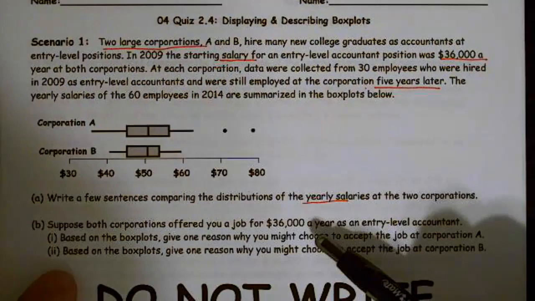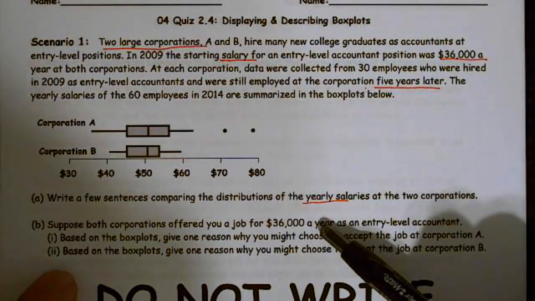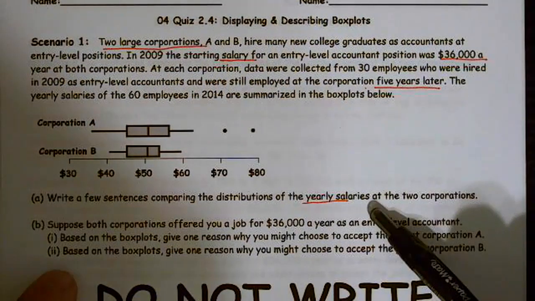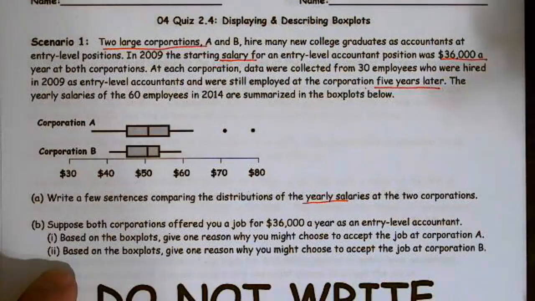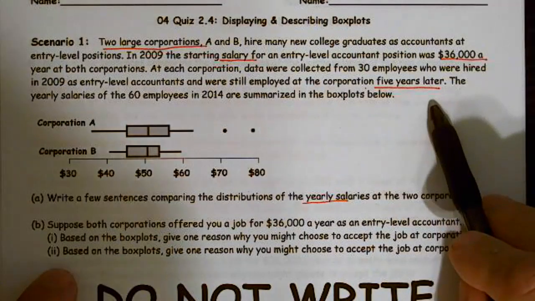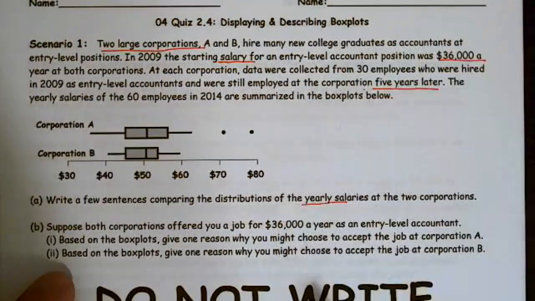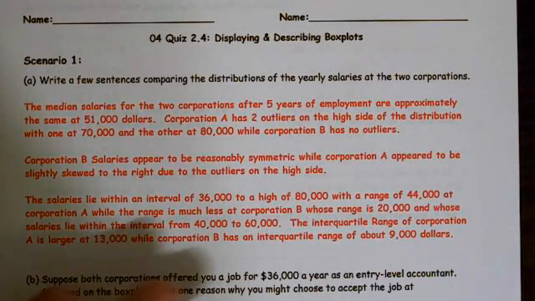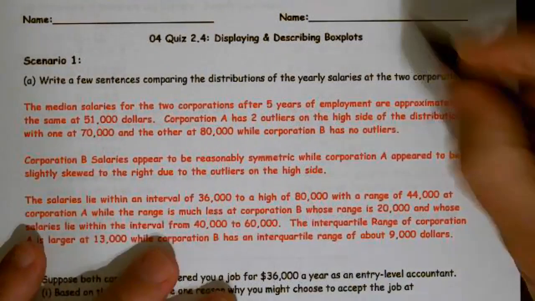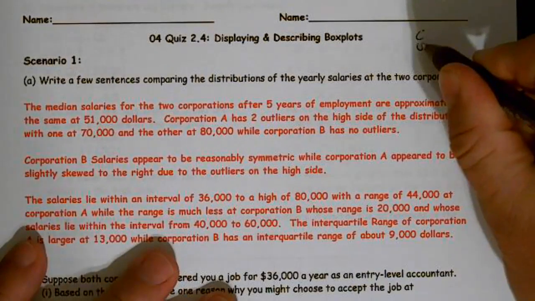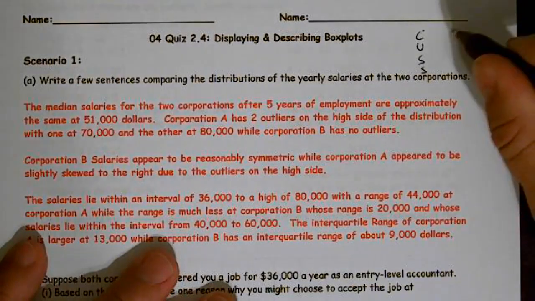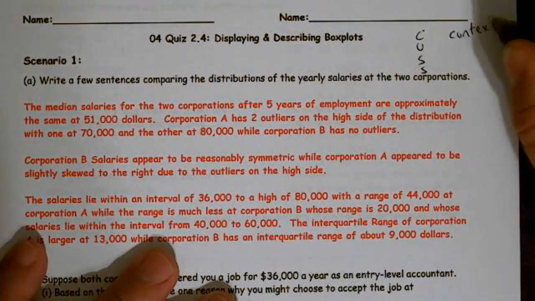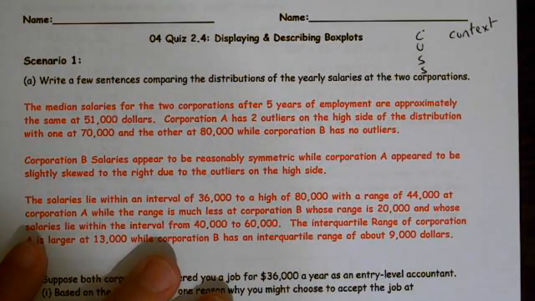It says write a few sentences comparing the distribution of yearly salaries at the two corporations. Now, remember, in our context here is the yearly salaries after 5 years. And we also know that they started at 36,000. Well, I'm just going to tell you, it's just a really good idea to write the phrase CUSS on your paper, and then context, and then check it off to make sure that you actually have included all of those.